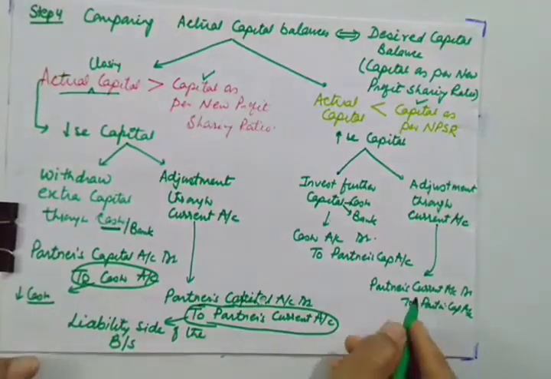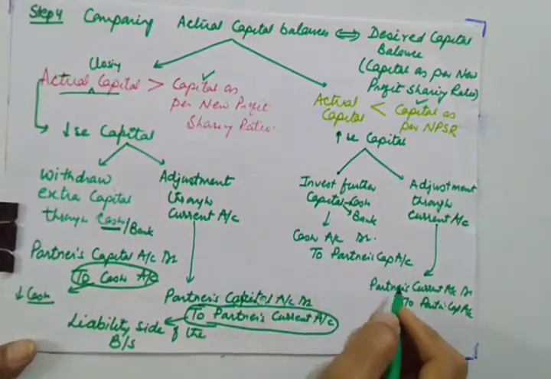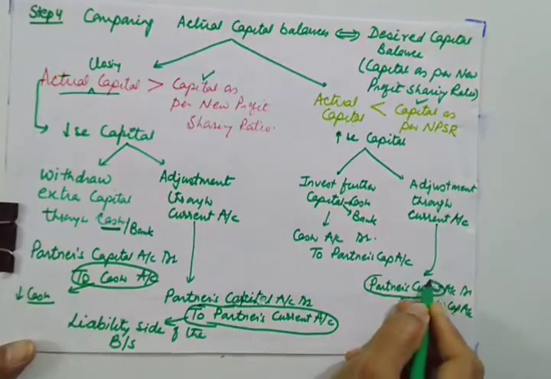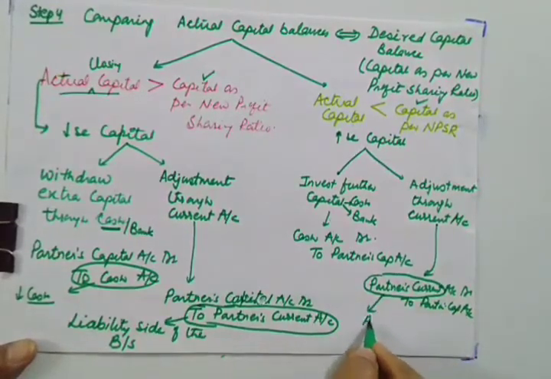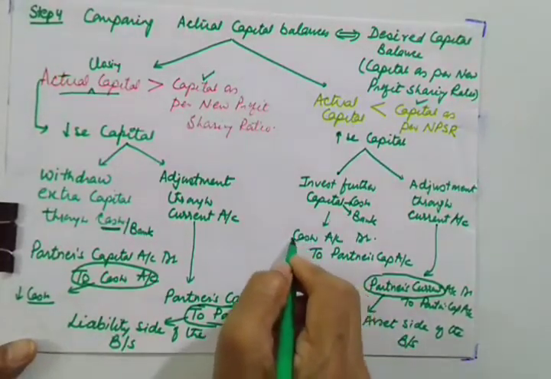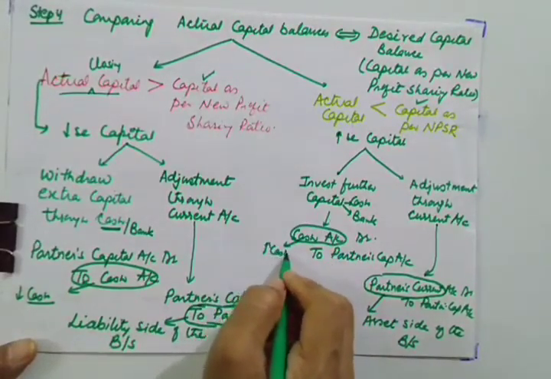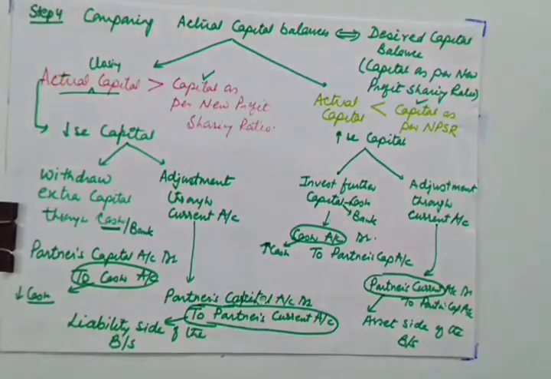Again, this current account will be shown where? This will be shown on the asset side of the balance sheet, while the other will be added to cash. This will increase the cash. So I hope the treatment of capital adjustment is clear to you. In the next lecture we will be doing a numerical which is based on capital adjustment.